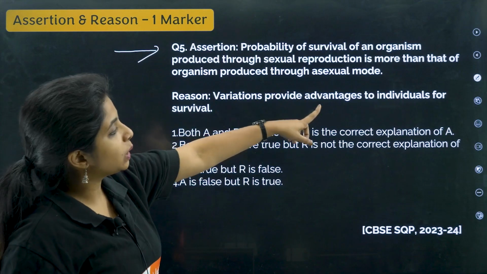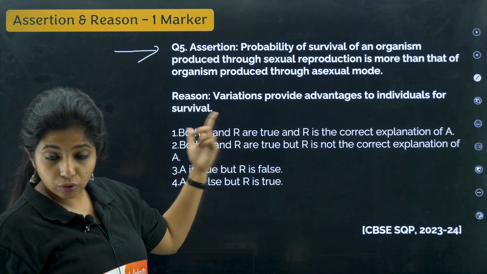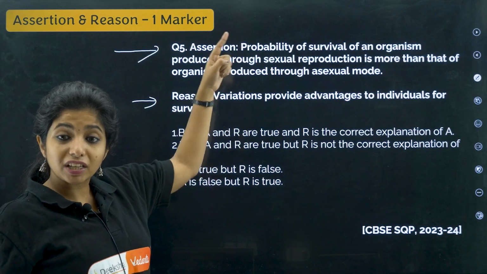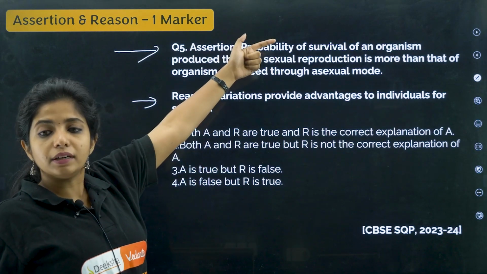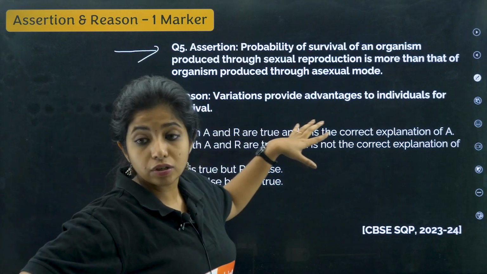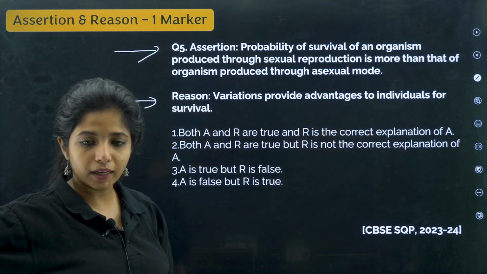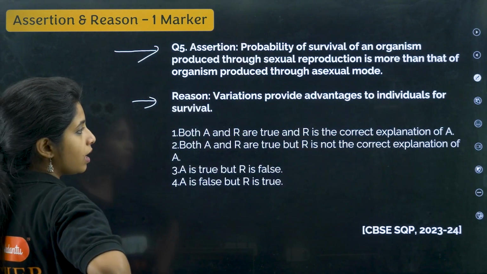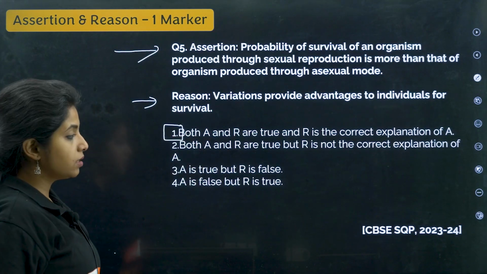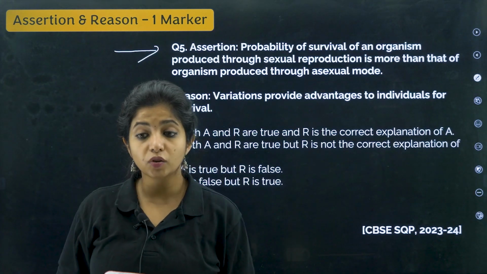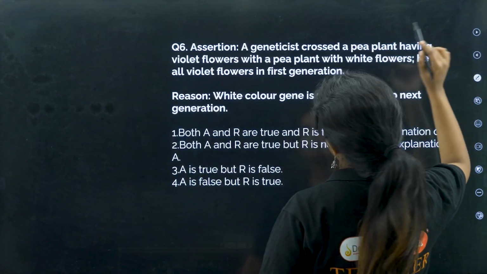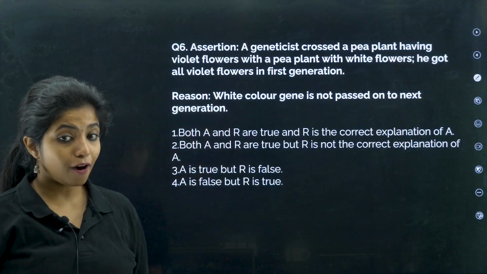Now, variation provides advantage to individuals for survival. This is also correct. So can I say the assertion is there, the reason is there. Reason is explaining the assertion. Why is the probability of survival of an organism produced through sexual reproduction more? Because there are more variations which provide more advantages. So both A and R are true and R is the correct explanation of A. This becomes the correct answer. This is a CBSE sample question paper 2023-24 question. Next question, last of the one marker.